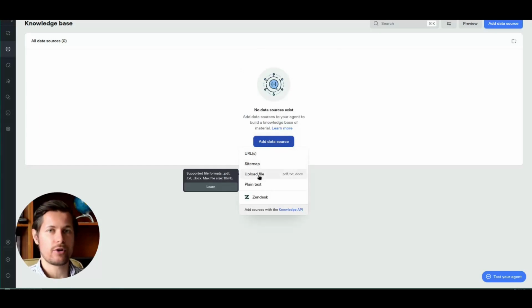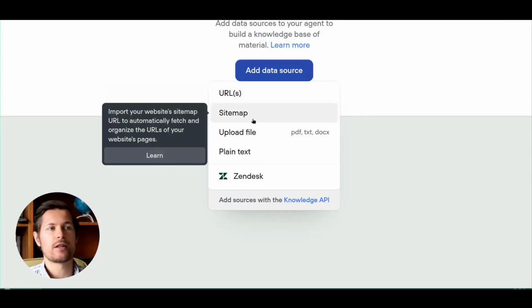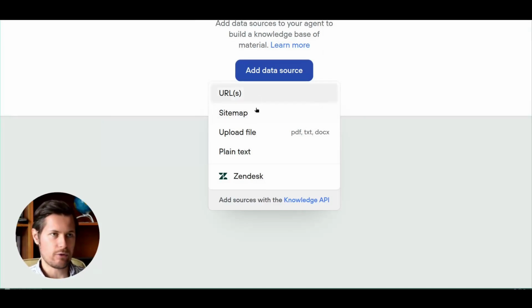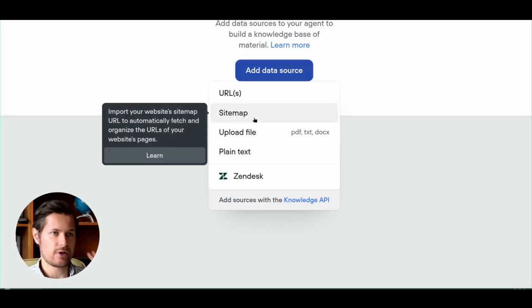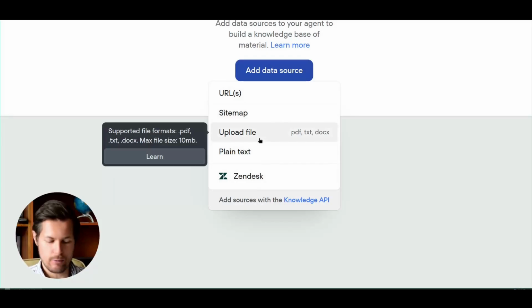We will upload these documents from the local storage that we have, but we can also include URLs here, as you see, or we can also include a sitemap. So it's super practical if you have a big FAQ on your legal practices website or a big blog or something, and it can automatically scrape the whole data. And also a Zendesk connection. So it's super practical no matter where your data lives.